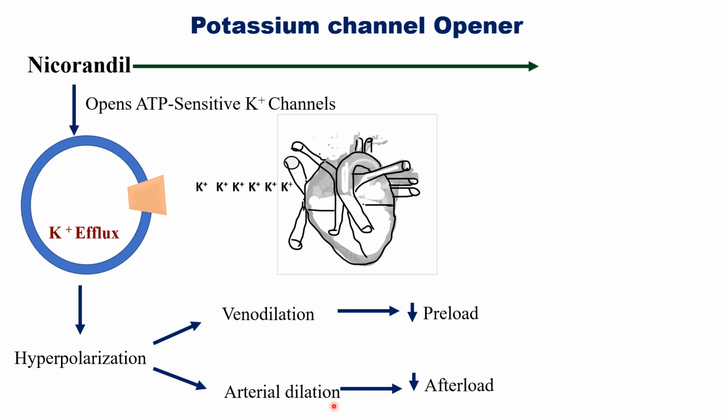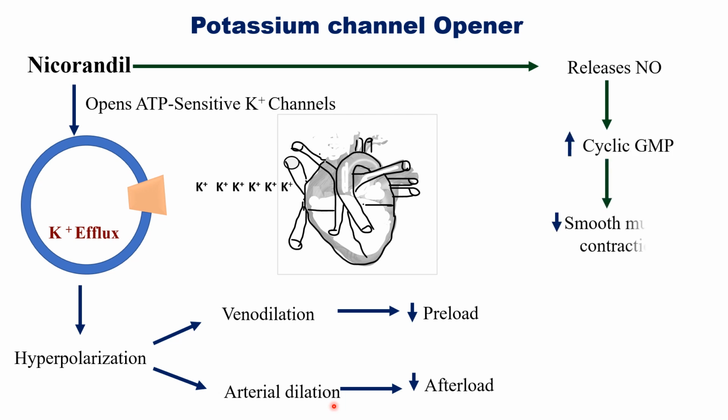Other than this, nicorandil also releases free radical nitric oxide that increases cyclic GMP and decreases the contraction of smooth muscles. This way workload on the heart is reduced, oxygen demand by the heart is decreased, and hence angina can be managed.